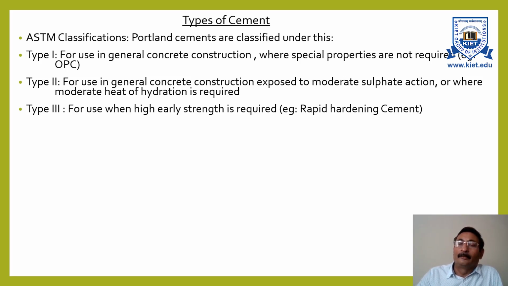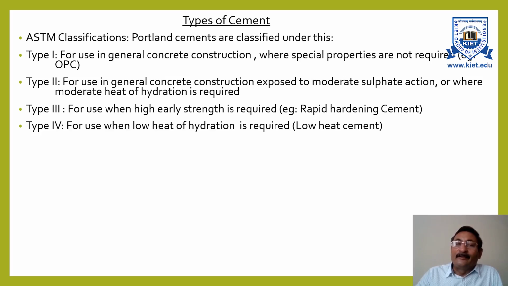Next is type 3. Those cements are used at places where high early strength is needed. High early strength does not mean that after 28 days the strength is more. It means that at early ages, that is 7 days or 14 days, the strength is more. Then at 28 days, the strength is approximately the same as OPC. So when we require high early strength, type 3 cement is used, and the example for this is rapid hardening cement.